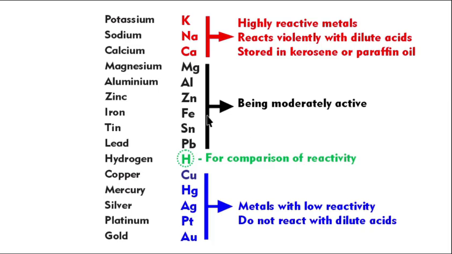So we generally use zinc and magnesium to produce hydrogen gas in the lab because it's safe, because it's not a violent reaction. They react moderately and give hydrogen gas. But you know, mercury, silver, platinum, gold, they do not react with dilute acids, because their reactivity is very less. Those below hydrogen, remember that, below hydrogen, do not react with acids.